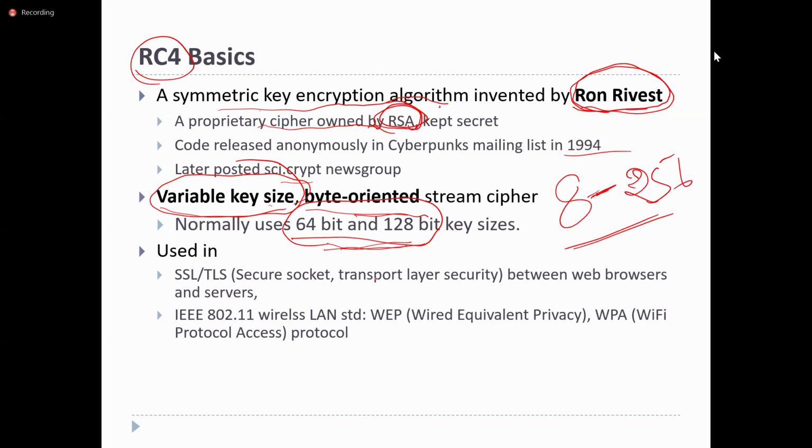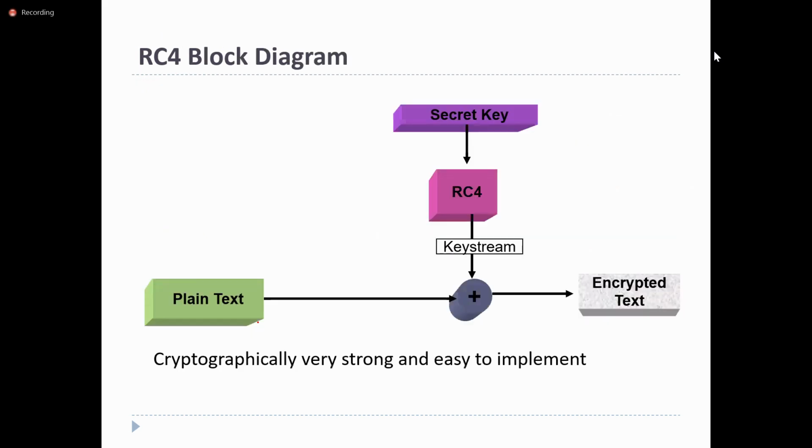The RC4 cipher is used in many applications. It can be used in Secure Socket Layer, which comes in one of the OSI layers, and it is used in the IEEE 802.11 architecture, in networks.